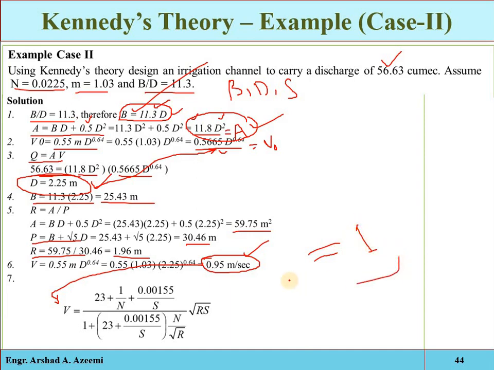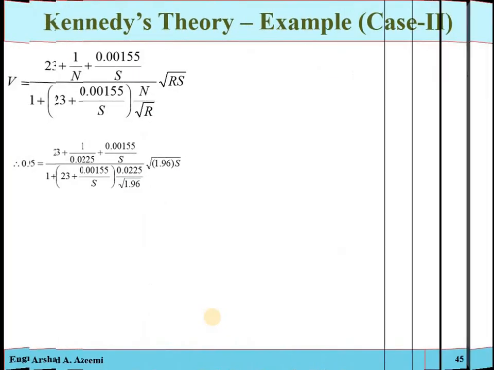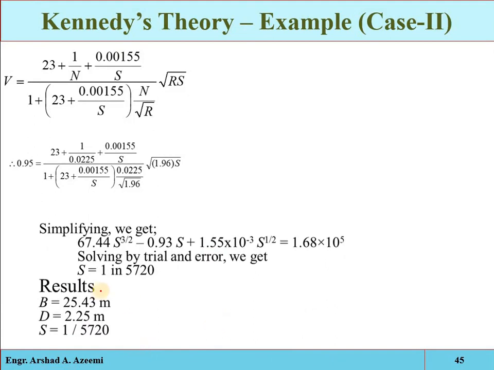Now we have to get this velocity at a specific slope. R is given, N is given, velocity will be taken as that critical velocity. So the slope which occurs at this velocity will be the required slope of the stable canal. Just put those values, so you will get the slope 1 in 5720. So the results are: width is 25.43 meter, depth is 2.25 meter, and the slope is this one.